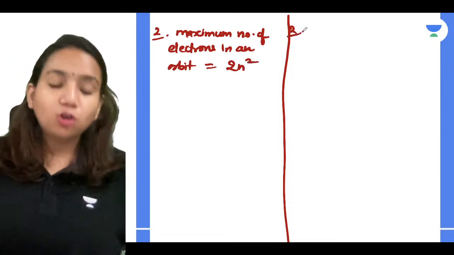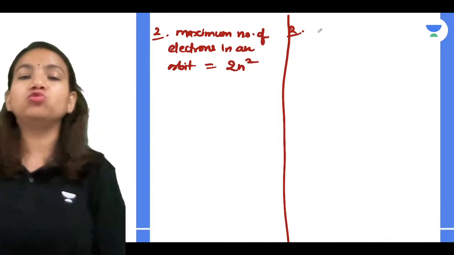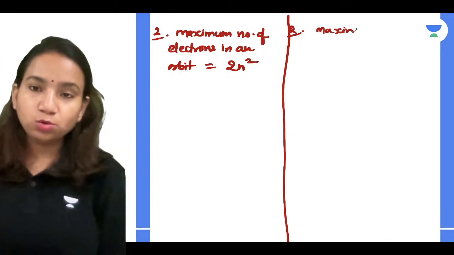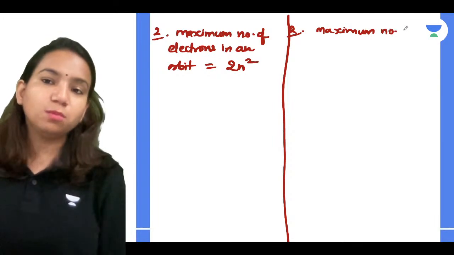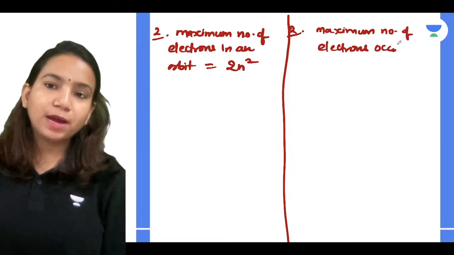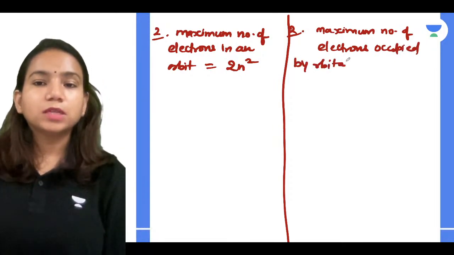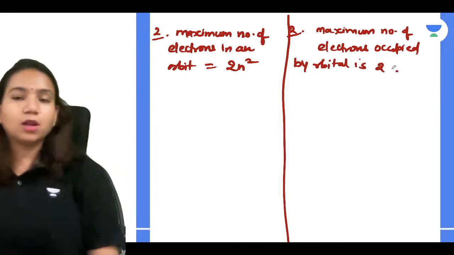But remember, the maximum number of electrons occupied by an orbital is just 2. So we don't have to worry, we don't have to calculate. The maximum number of electrons occupied by an orbital is 2. Okay, very good.